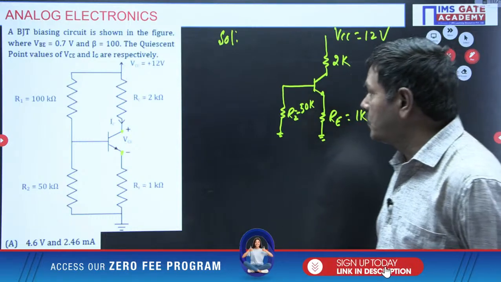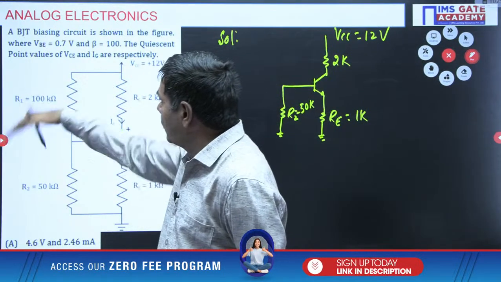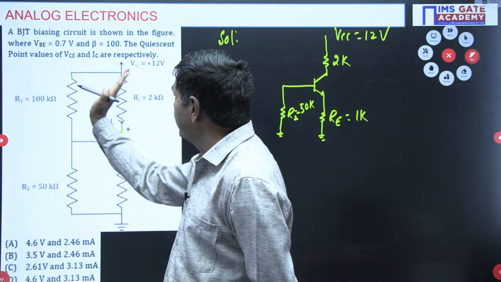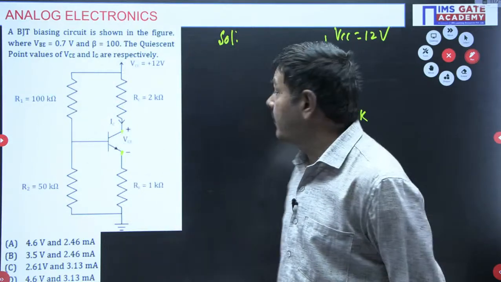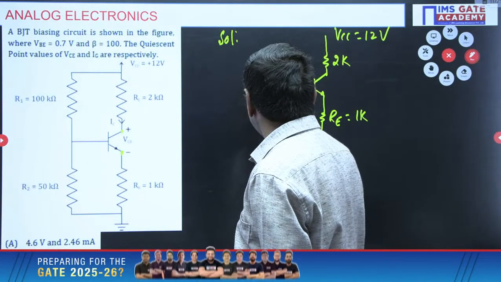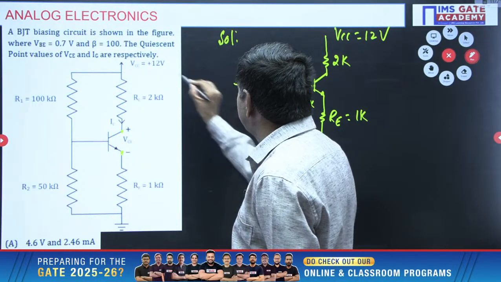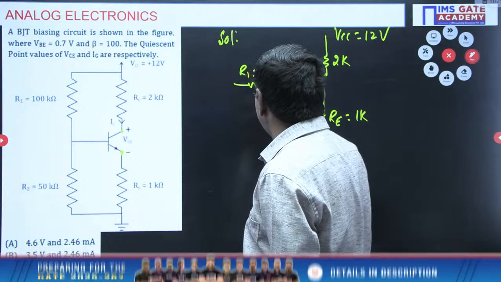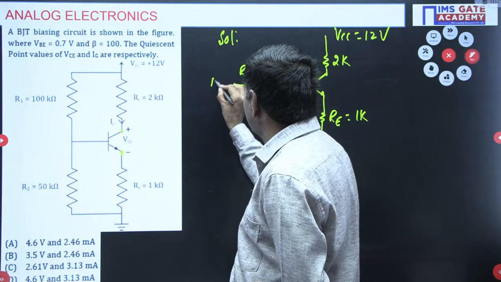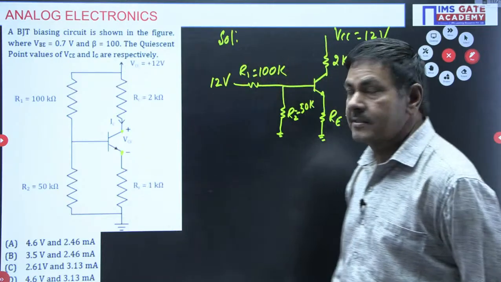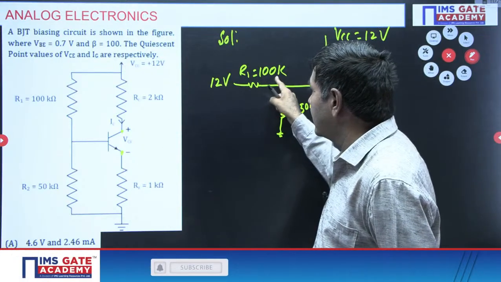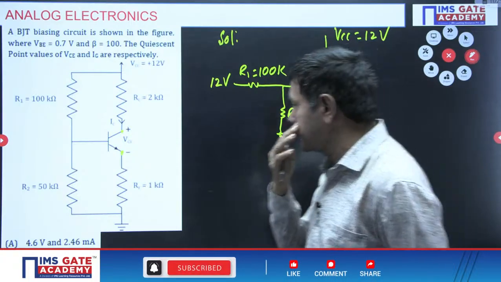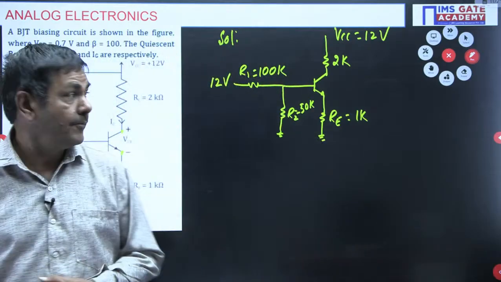Now what I wish to do is bend this R1 out. I just bent this R1 with a source. This R1 is connected to VCC. Along with this VCC, I can bend it. If I bend this network, you will get it in this form. This is with R1 100K and supply voltage 12 volts. So VCC 12 volts, R1 is 100K, R2 is 50K, RC is 2K and RE is 1K. These are the values we are getting here now.